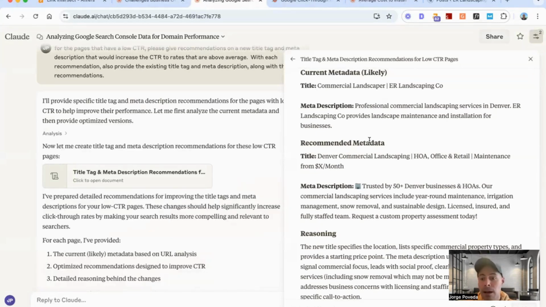And so if you keep on reiterating and iterating this process, then your performance is going to continue to get better and better over time. And so I'm just recommending that you use AI to do the heavy lifting for you, to give you the recommendations that you really need. This is something that is going to save you hours and hours of time, and the performance is likely going to be a lot better.